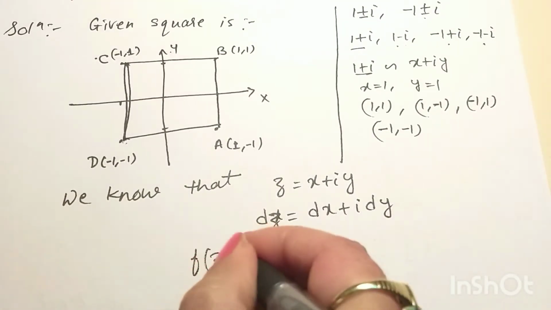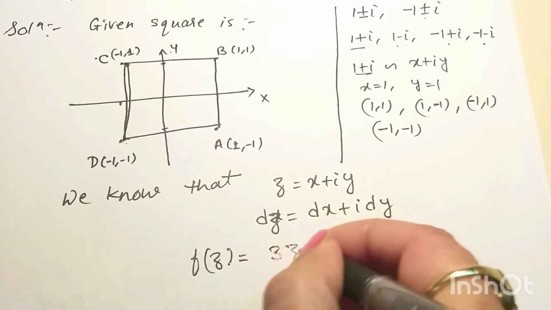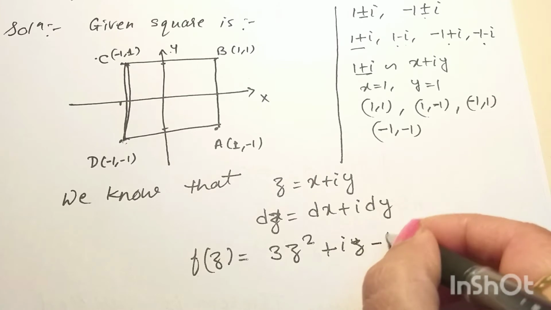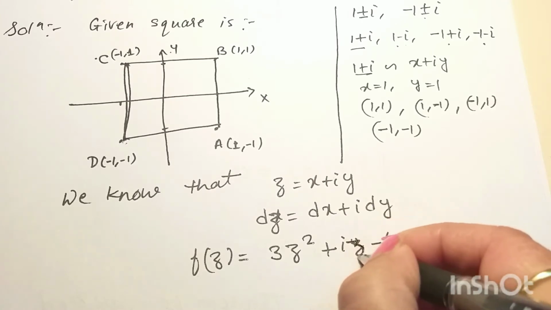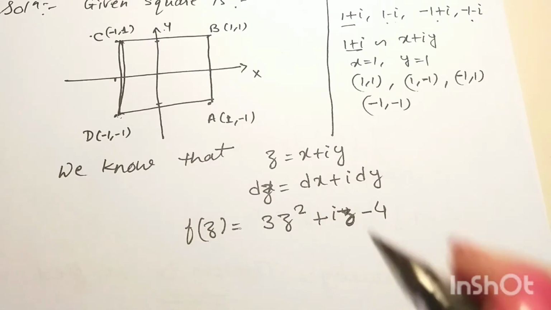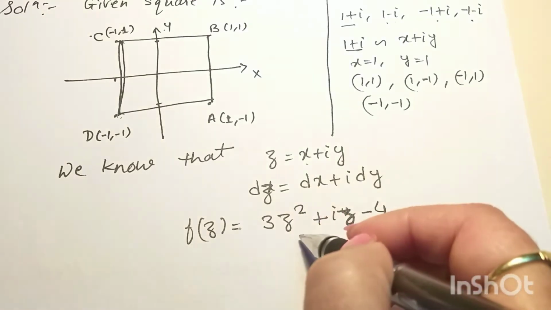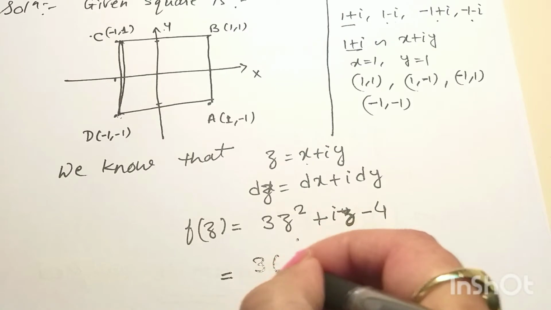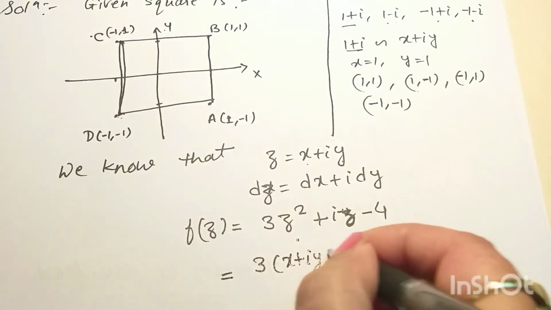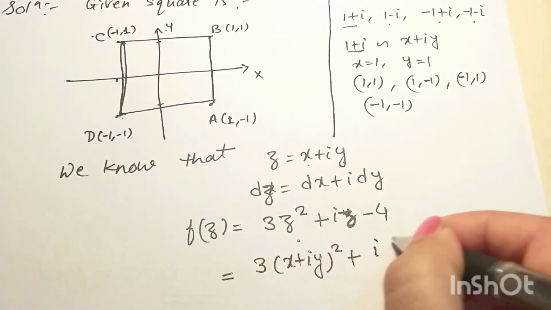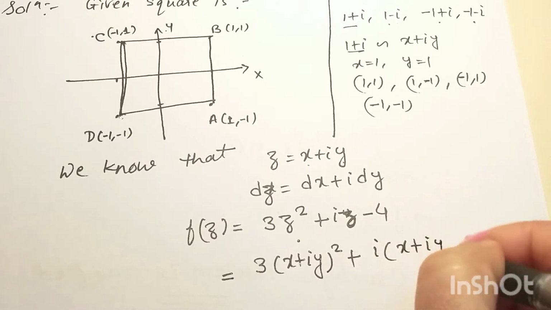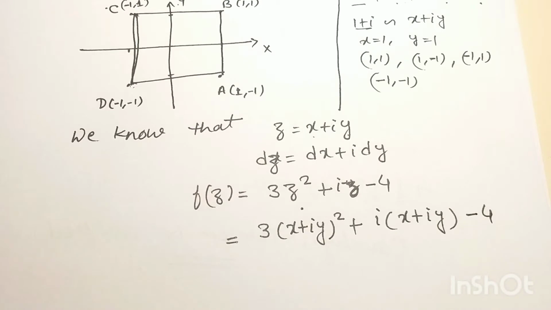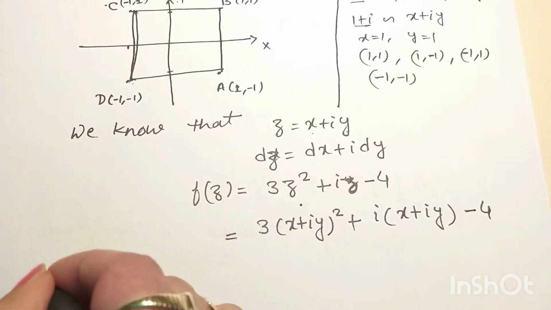And the given function f(z) is 3z² + iz - 4. Now we put x + iy here in place of z. Then our function will be 3(x + iy)² + i(x + iy) - 4. Okay.